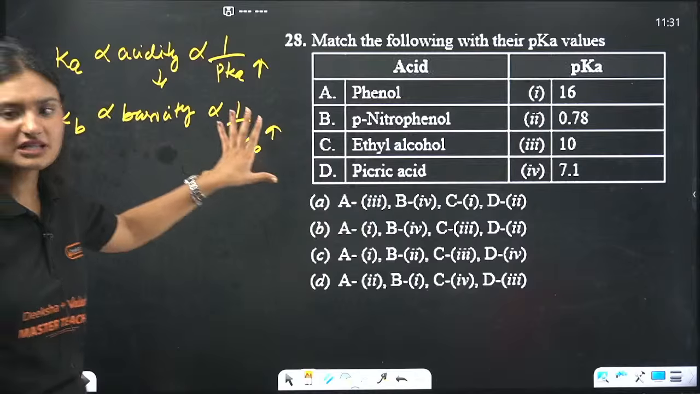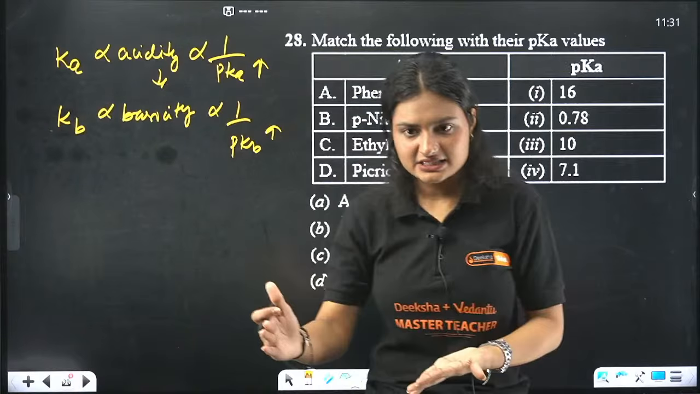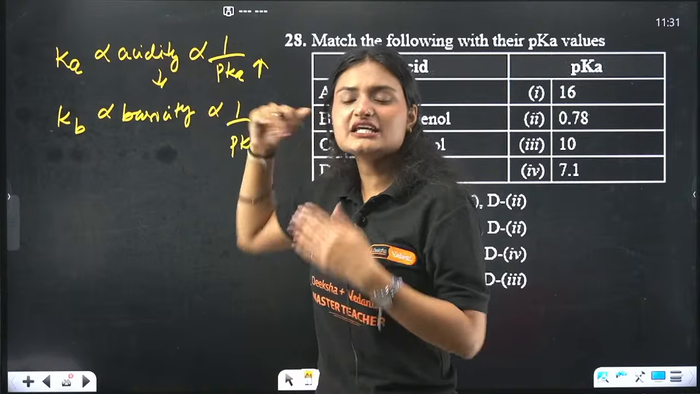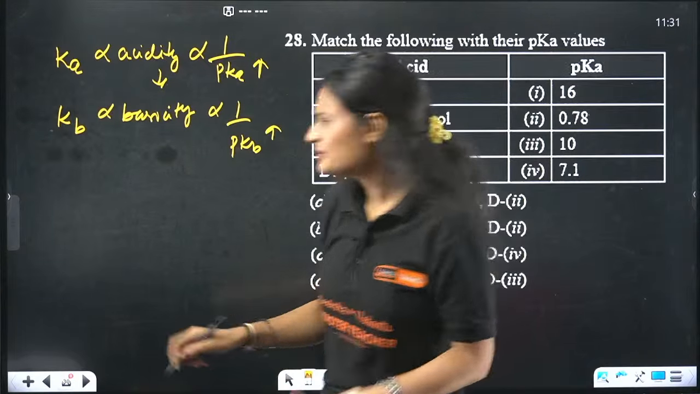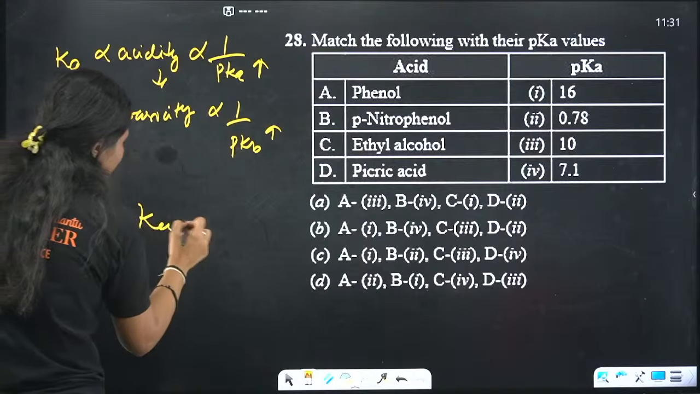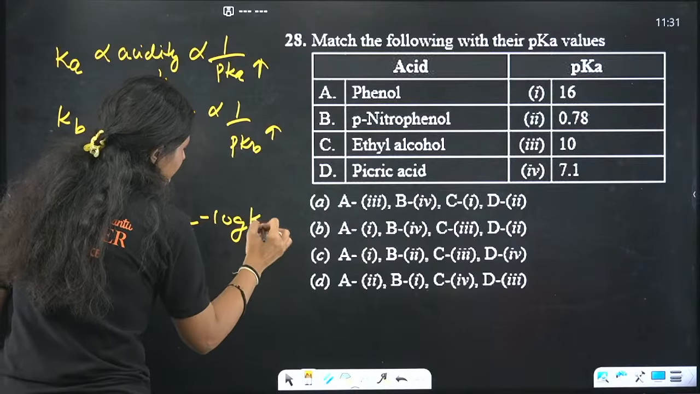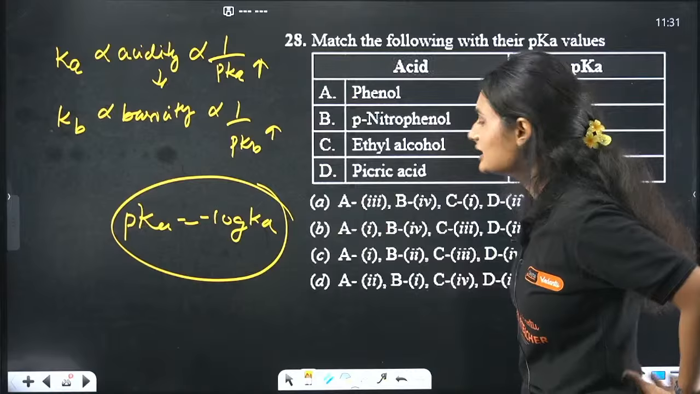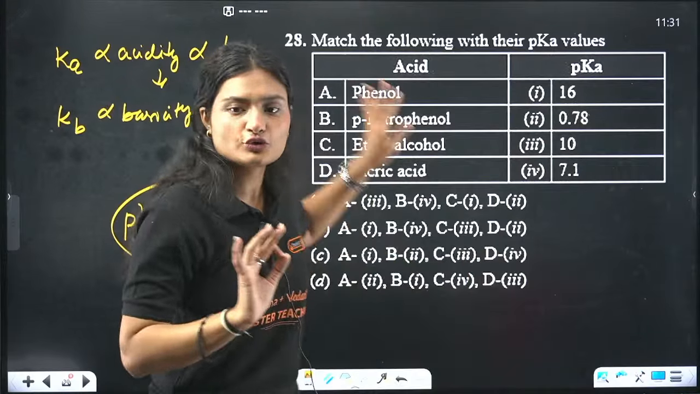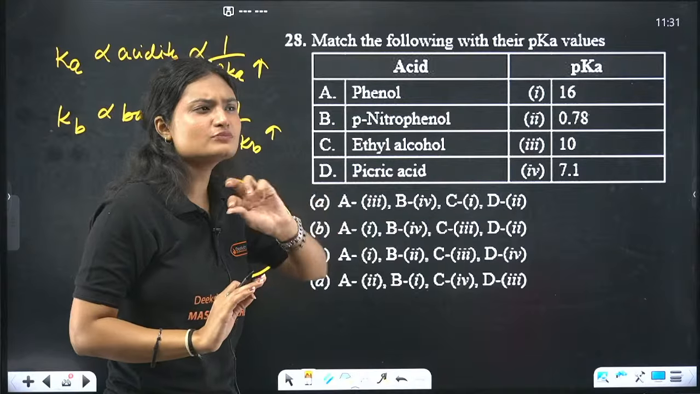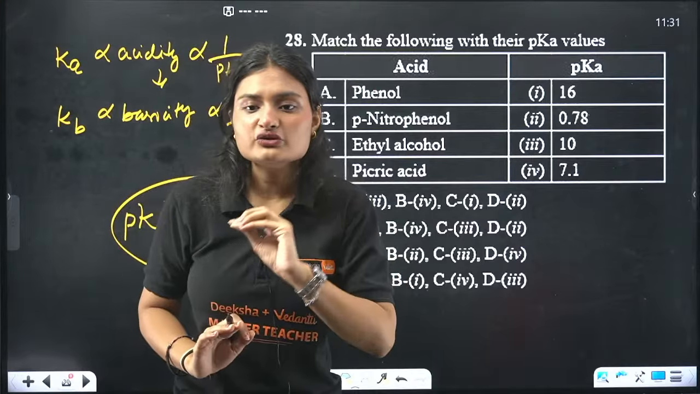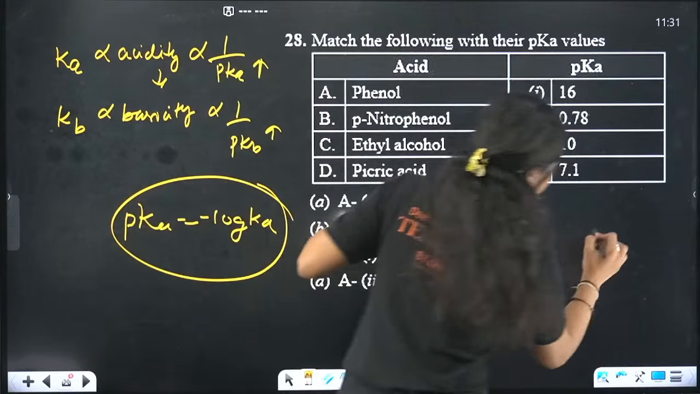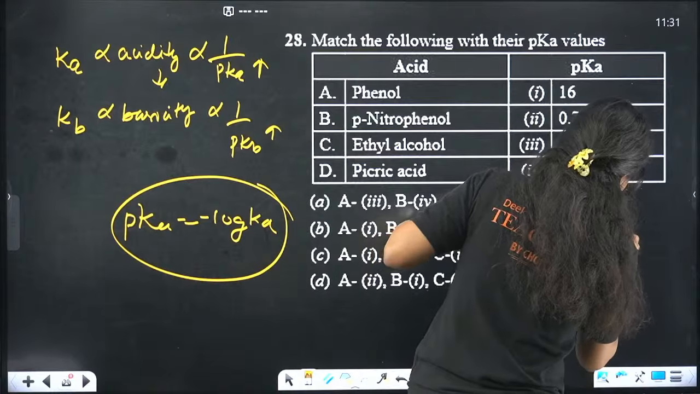Just simply remember that Ka is directly proportional to acidity, and both Ka as well as acidity are inversely related to pK. Why? Because pK is nothing but the negative logarithm of Ka. So it is going in the opposite direction. Now you have to tell me, we are given 4 compounds, which among the following is most acidic? I think you know picric acid, right? This is picric acid, when you have 3 nitro groups.